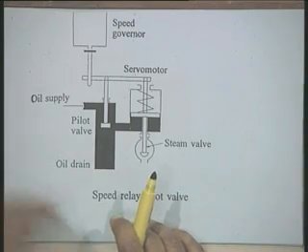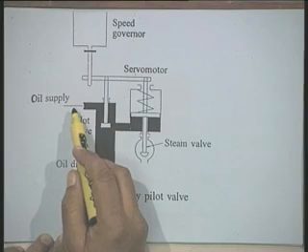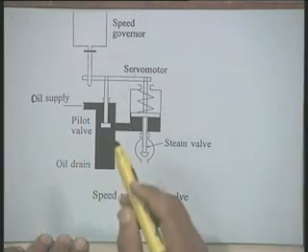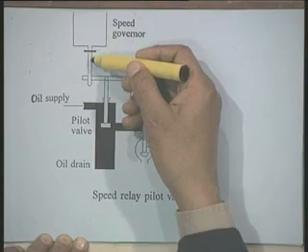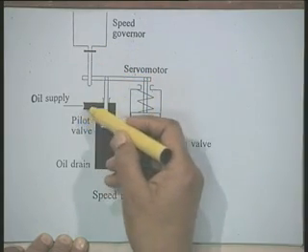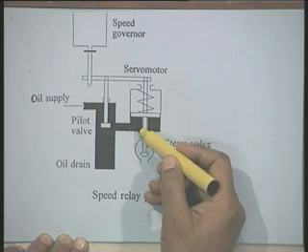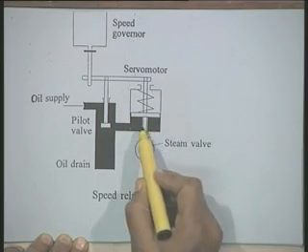Now, the arrangement is very simple here. The high pressure oil is here, it is maintained. Suppose the pilot valve is made to move down, then this high pressure oil will move into the servo motor and push the piston up.